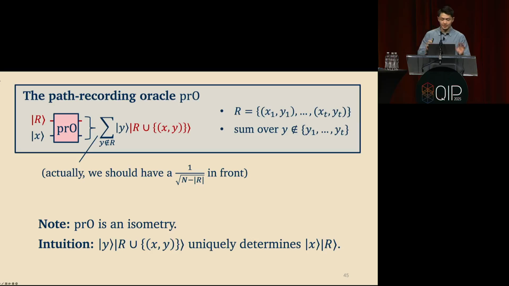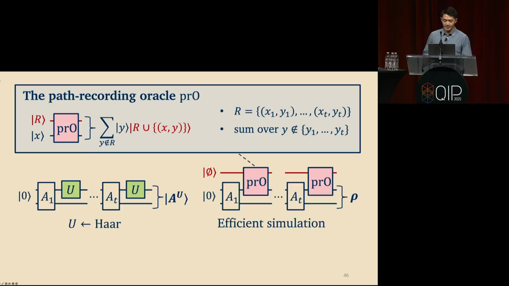Great. So this is the only technical thing you need to understand before I can state the main claim about efficient simulation, which is the following. So let's say you want to understand this picture on the left. So you have an arbitrary oracle algorithm A that makes repeated queries to a Haar random unitary U. Okay? And so you have at the end the state ket A^U, A superscript U. And this is the state of the algorithm after it's made some number of queries to a particular unitary U. And let's say that you want to understand what is this mixed state when you average over a Haar random U.